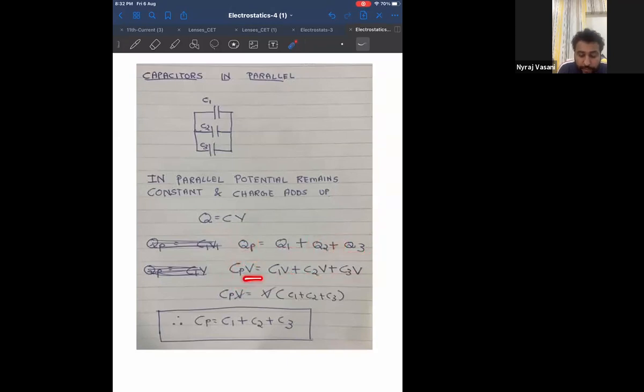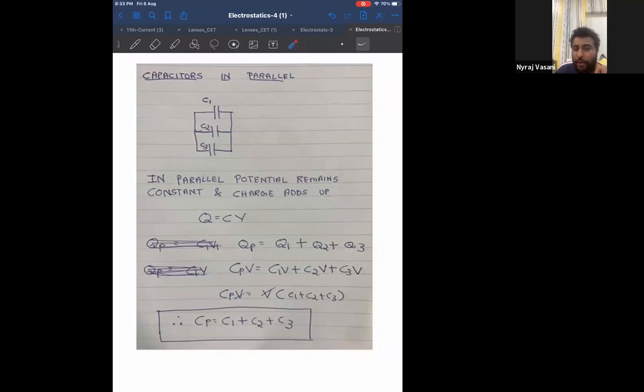If you notice, V will remain V itself. It will not become Vp, V1, V2, V3 because potential remains constant throughout. In the previous derivation, charge was constant throughout, so we did not change it. In this derivation, potential is constant throughout. Therefore, potential will cancel, and I am left with Cp equal to C1 plus C2 plus C3 plus ... Cn. Understood? Or should I do it again? You just have to stick with the concept of what remains constant and what adds up.